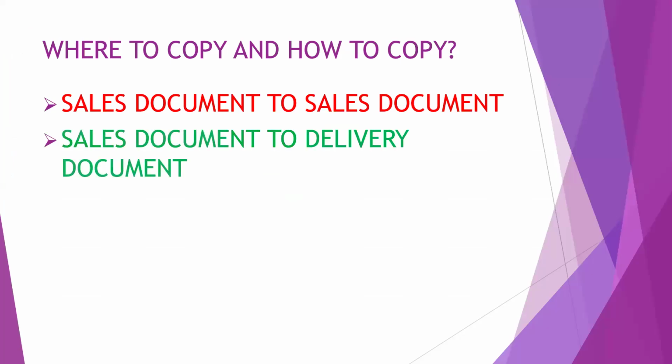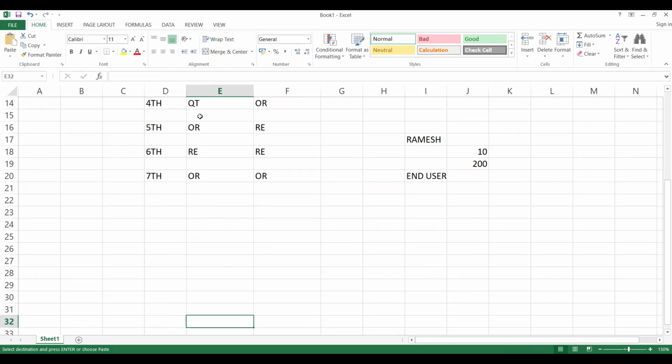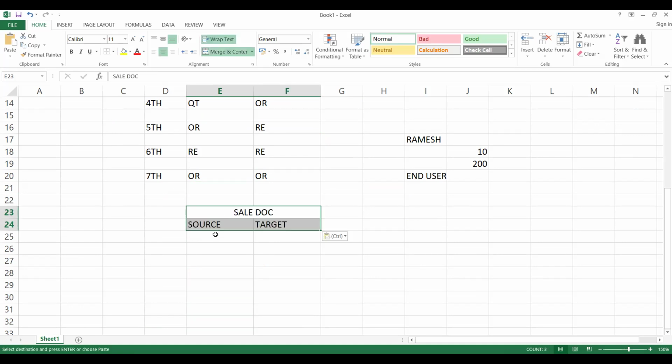Next, sales document to delivery. So let's try to copy the similar thing. I'm just keeping this for your second scenario. What is my source and target? Sales doc to delivery. In standard order it is OR and LF, the delivery document.